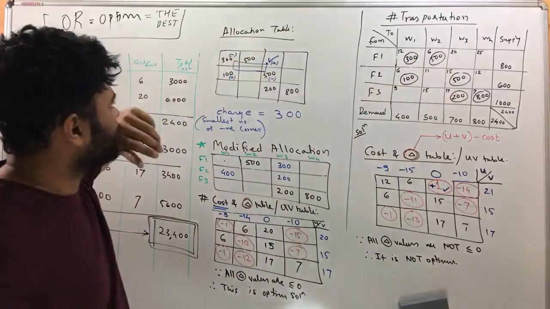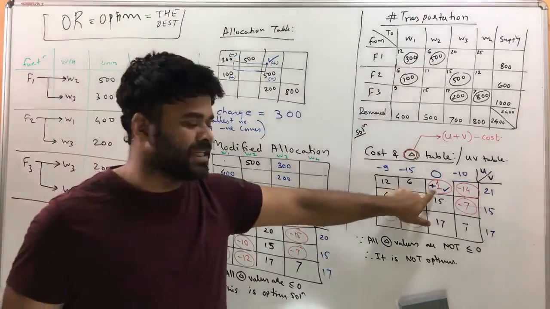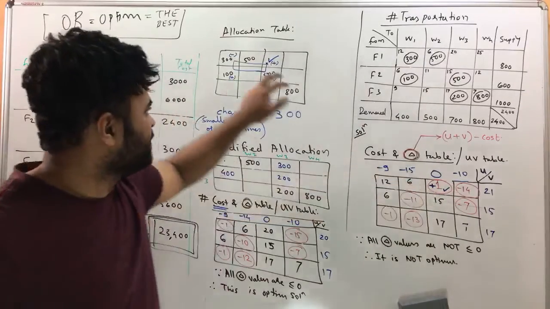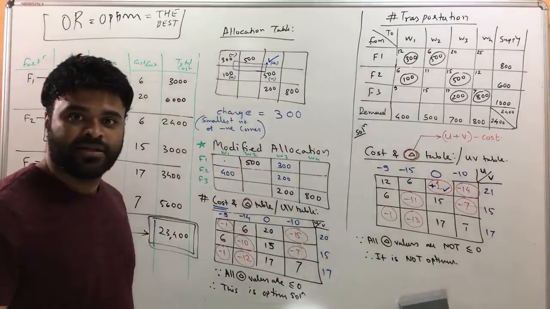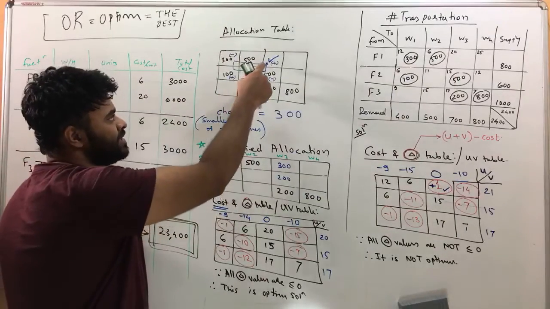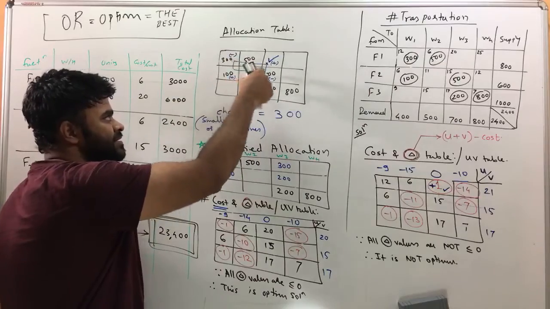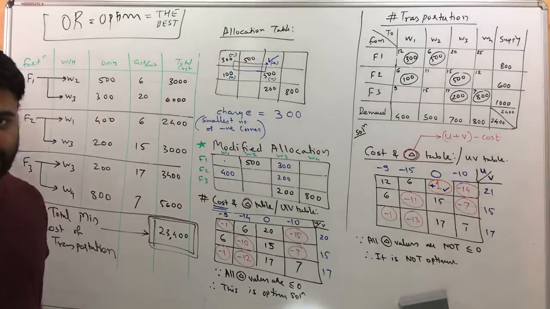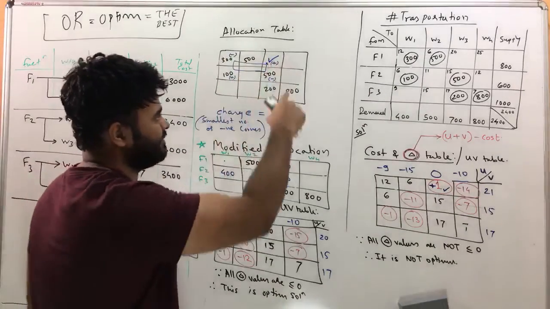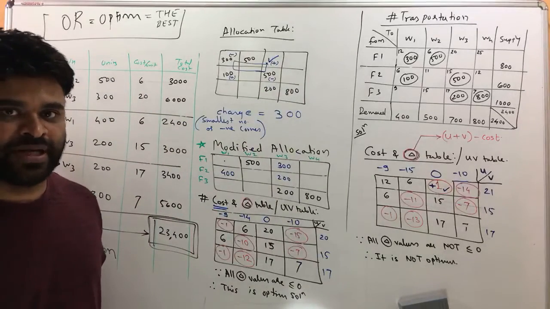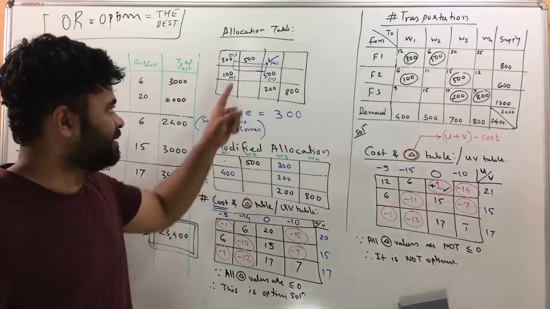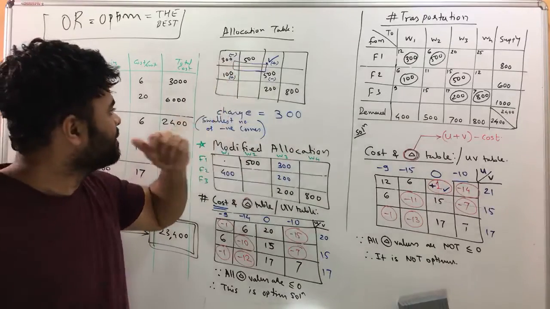Once we write that, put a tick at the highest positive delta. Once you put a tick over here, draw a loop. The logic for drawing a loop is you just have to make sure that the corners of the loop are occupied. So you cannot take a loop like this or any other way. And always remember the loop is always going to be unique. You cannot have 2 different loops in the same question. That's always going to be unique.